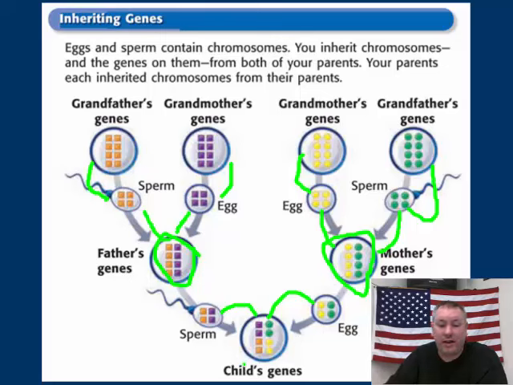And then down here, you have a complete mixture. The child, this would be me or you, is a complete mixture of both the grandmother and grandfather on both sides, your father's and mother's. It's a mixture of all those genes, and that's how sexual reproduction works.